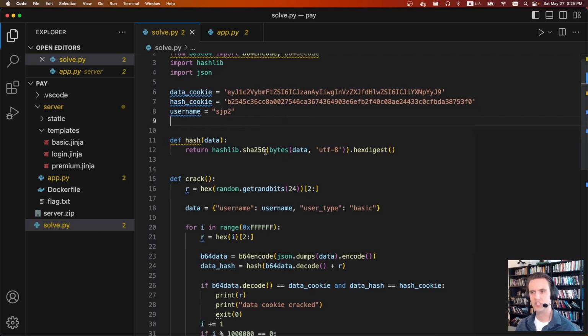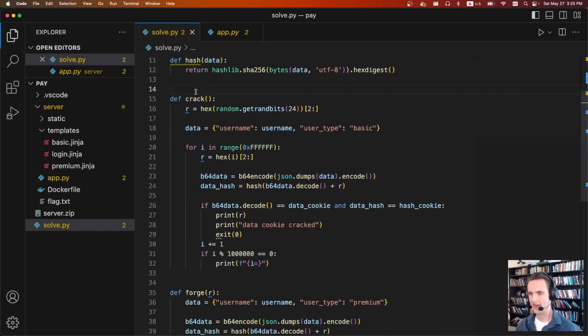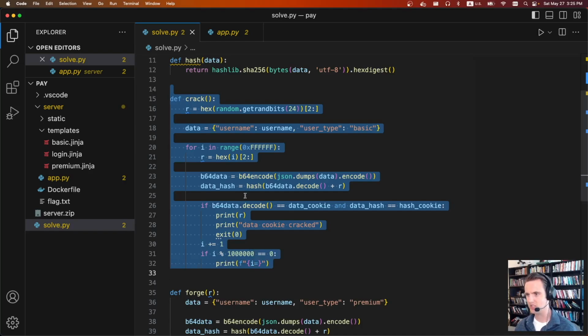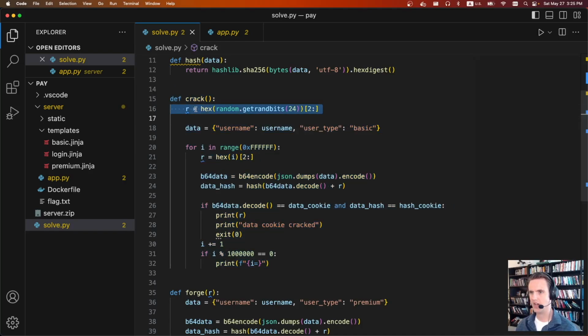So first thing we need to do is crack. Basically you just copy over the code from the app and massage some stuff around. This is how they calculate that R value with the get random bits. We specify the username that we used, construct this object, and then we guess what that random value could be and calculate from there. We try every possibility. We want to see if the hash we generate with a specific random value matches the hash from the server that we got in the cookie. Once we have a match, we know what random value is being used for that particular user. Every million requests I print out to let you know how far along it is.